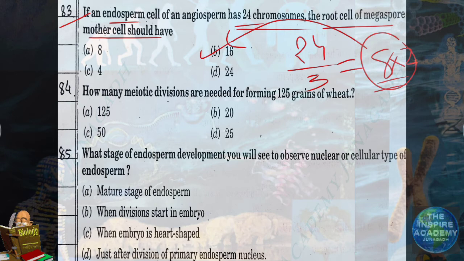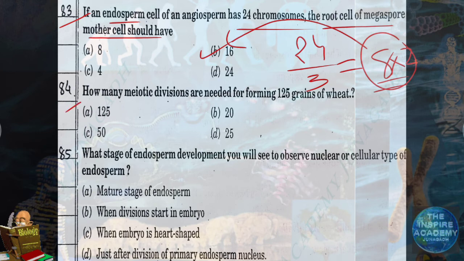If you want to find N, you have to divide 24 by 3 as it is triploid. So you will get 8 as the N number. And root cell of megaspore mother cell are diploid. Mother cells are always diploid, remember. So to find the diploid number, you have to multiply N into 2. 2N number, 2 into 8, you will get 16.